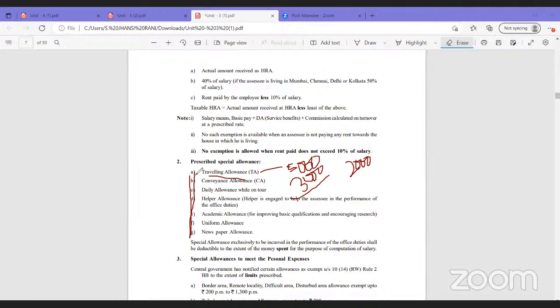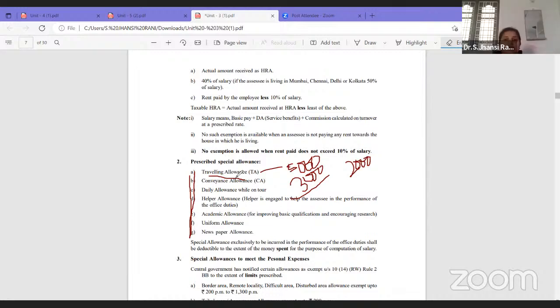For example, I have received 5,000 as traveling allowance. If I have spent the total 5,000, the total is exempt. There is no taxable amount. Only the unspent amount is taxable. This is the traveling allowance; only the unspent amount is taxable, madam. Yeah, unspent amount only taxable.